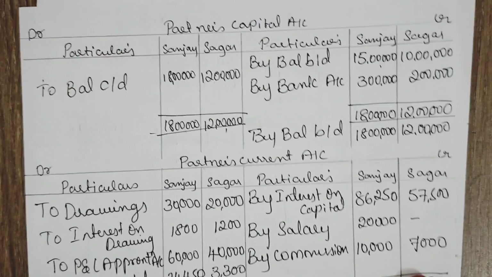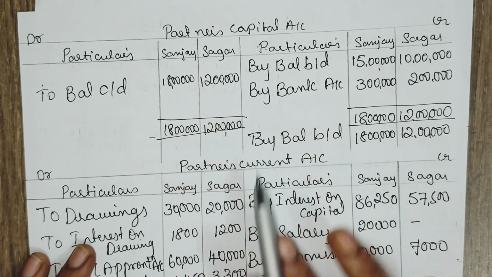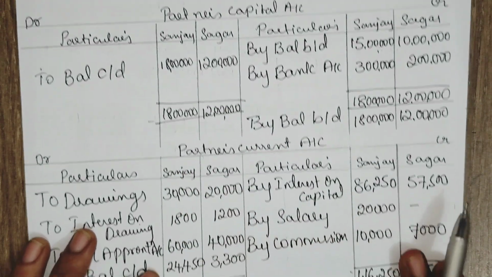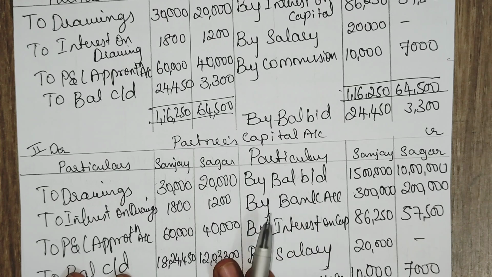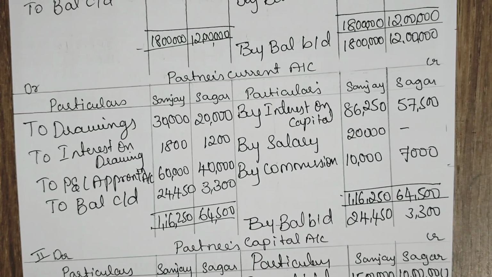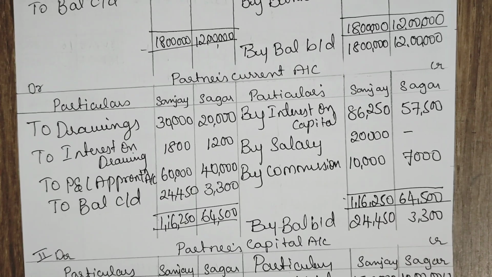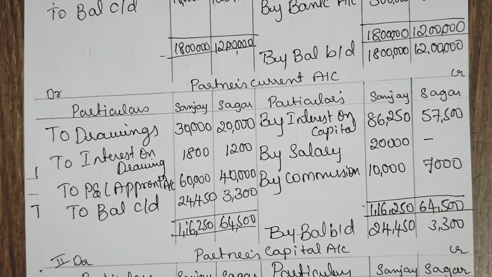So first we have prepared, under the fixed capital method, two accounts, that is partners capital account and partners current account. Under the fluctuating capital method we are preparing only one account, that is partners capital account. Yes, I hope you all understood the partners capital account under fixed capital method and fluctuating capital method.